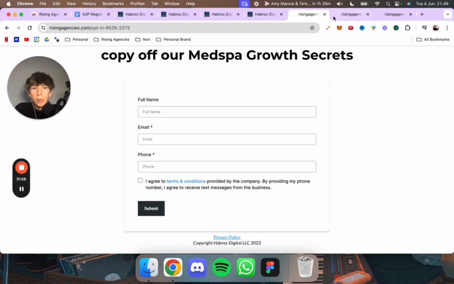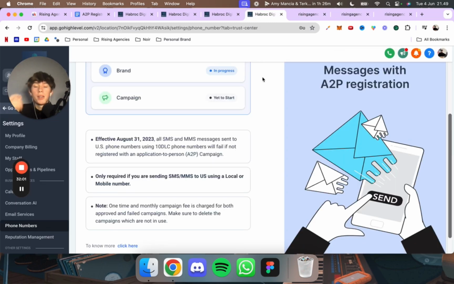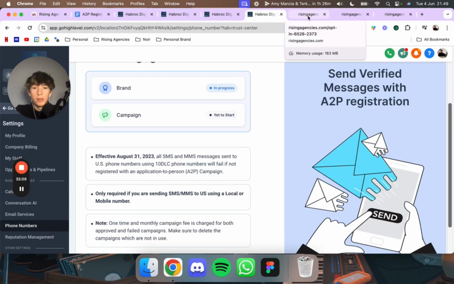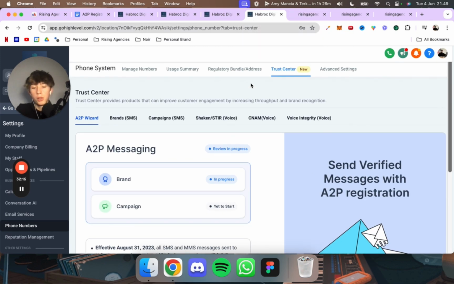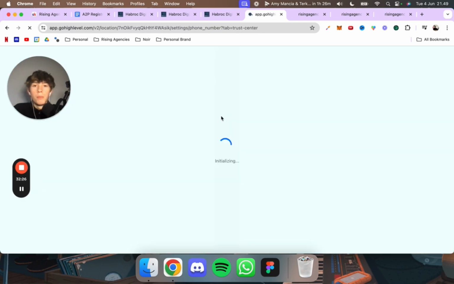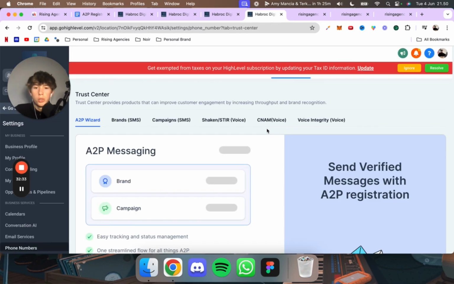Of course, this should have been in custom values. That's my fault. I might fix it for the snapshots, so it's actually custom values when you have it now, when the video is uploaded, but I can't promise anything. Maybe I forget. Don't hate me. But that's the full guide on how to actually do the A2P registration. So if you follow all of the steps in this video, you should be approved.